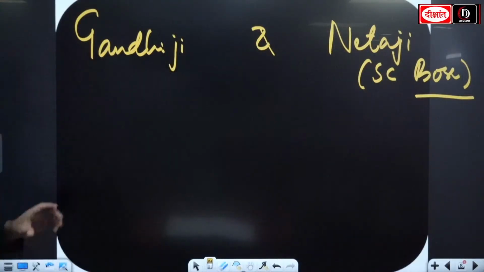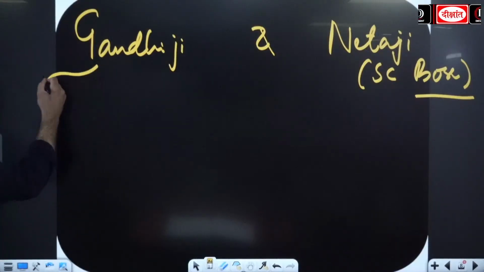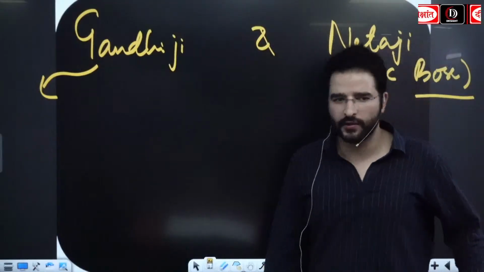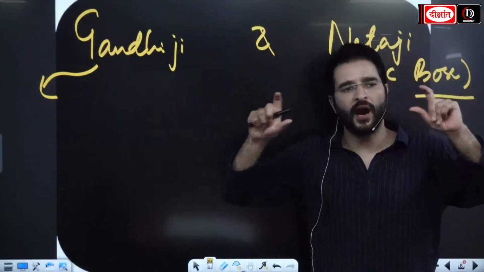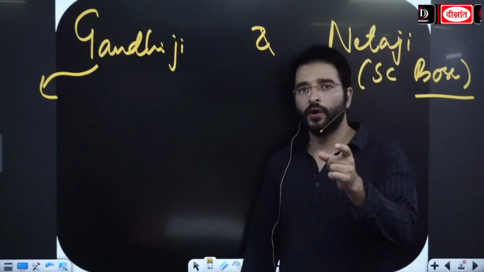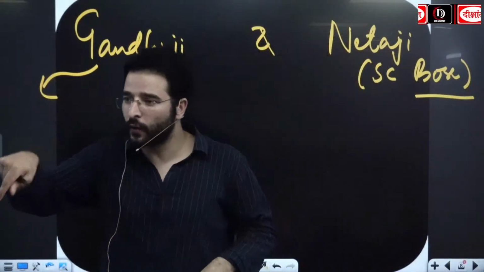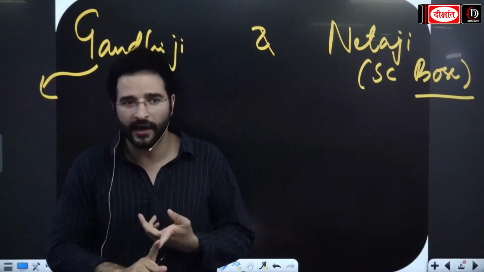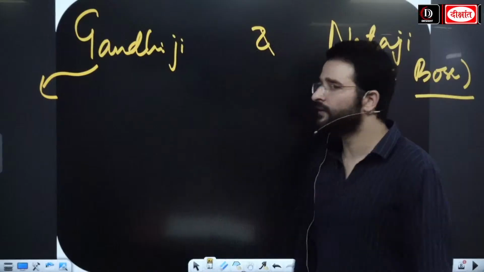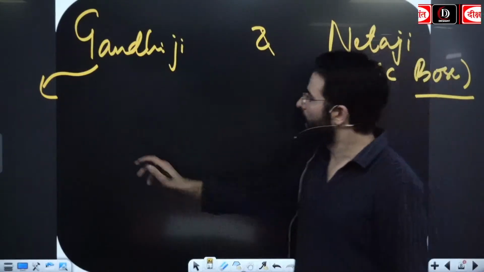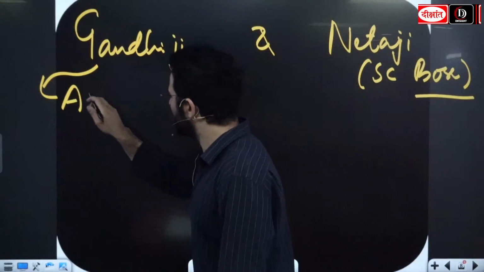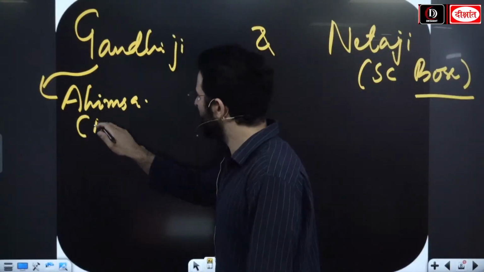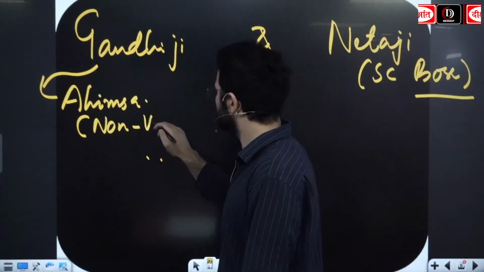Guys, looking at Gandhi ji first, or when we look at SC Bose, you need to remember one thing. Both were towering figures. Both have played an important role in the Indian national freedom struggle. Remember that. Now, apart from that, looking at Gandhi ji, the first thing you should remember is that Gandhi ji believed in ahimsa. So, Gandhi ji believed in non-violence.